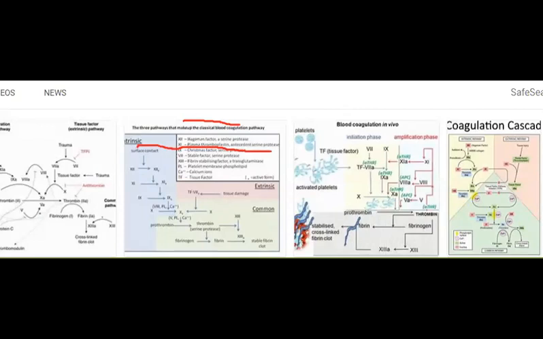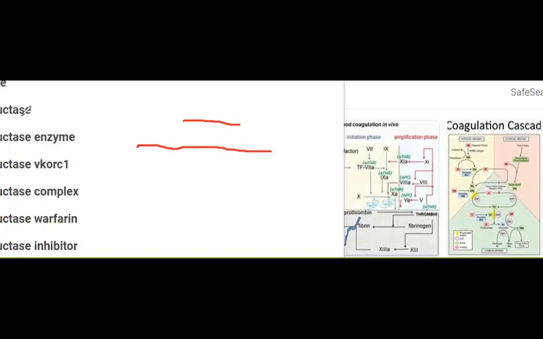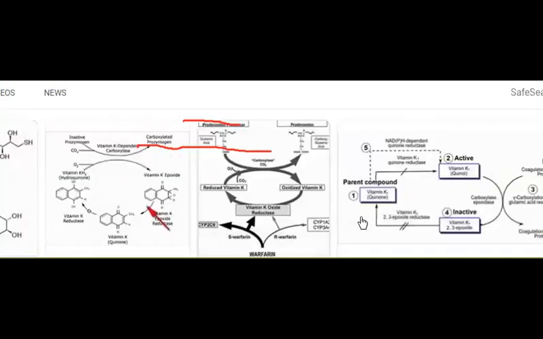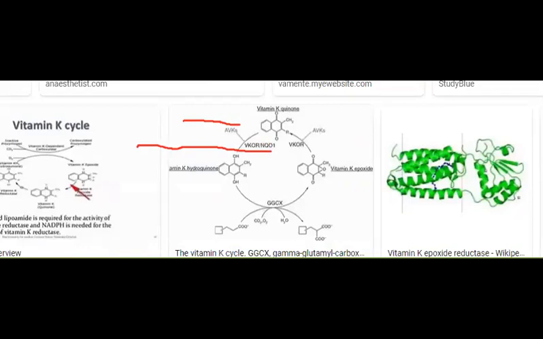There was a very good picture previously, which I once used in some lecture. Vitamin K. I'll find it here, even not that picture, but some picture at least.